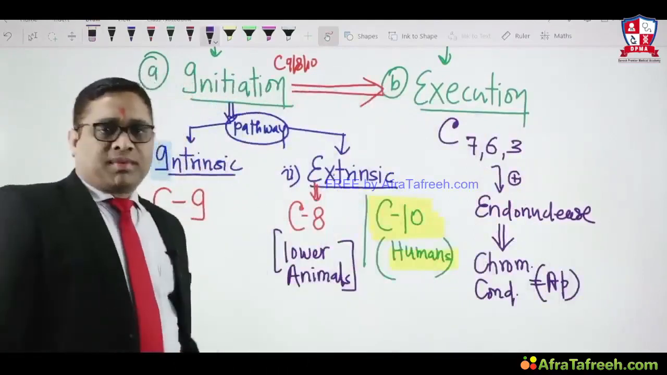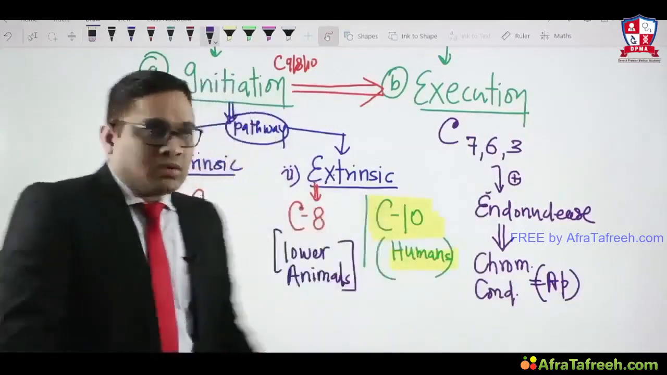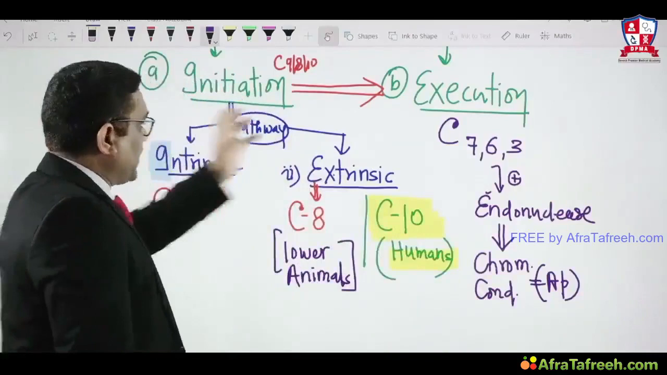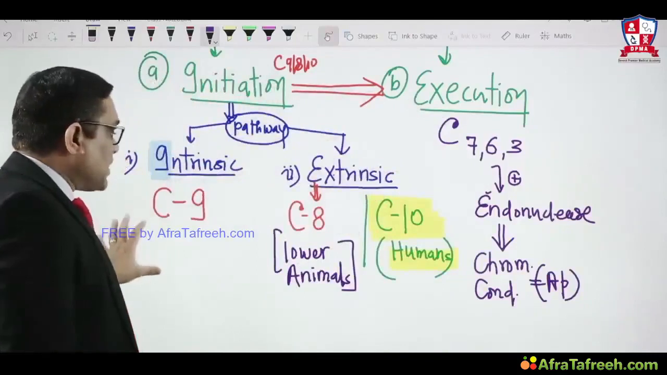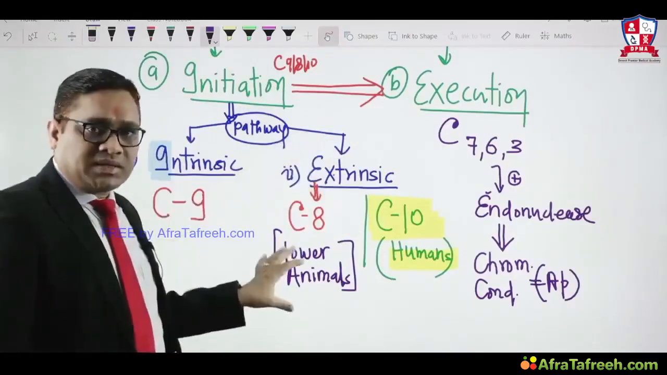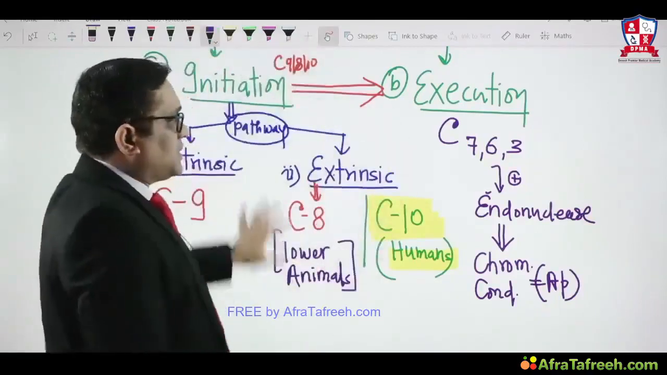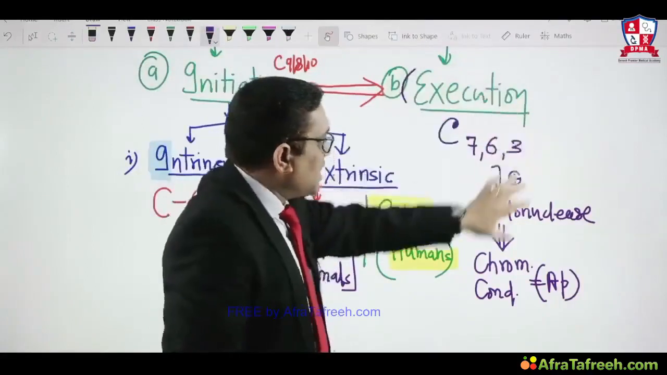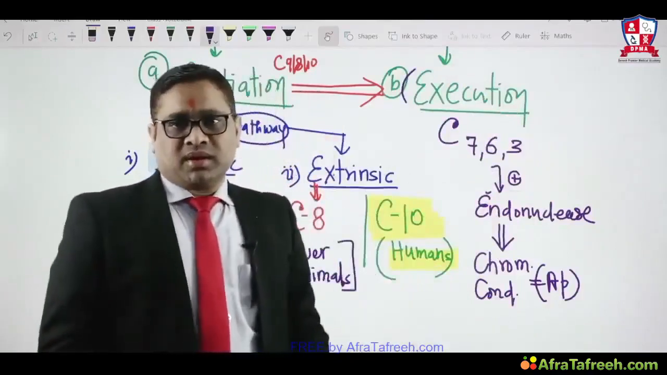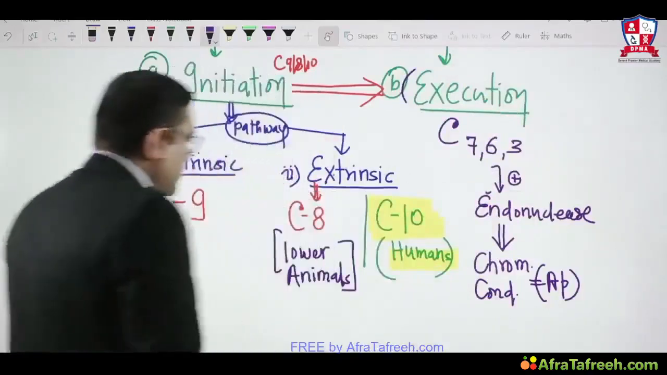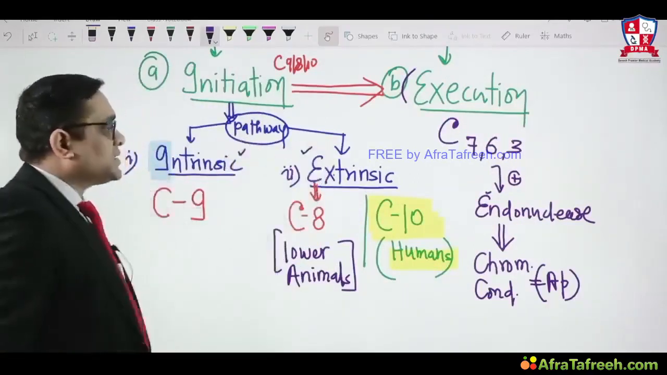So that is the mechanism of apoptosis: caspase, endonuclease, chromatin condensation, which I have divided into two events, initiation and execution. Initiation is further subdivided into intrinsic and extrinsic pathways. Intrinsic pathway caspase 9, extrinsic pathway caspase 8. The initiator caspases activate executioner caspases, which activate endonuclease, causing chromatin condensation, and that is apoptosis in a simple way. Now we will move to the detailed discussion about these two pathways.